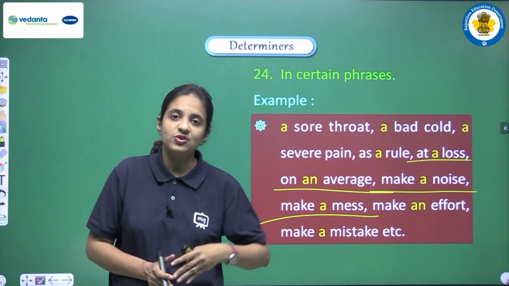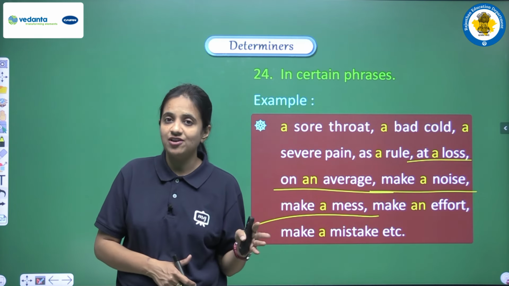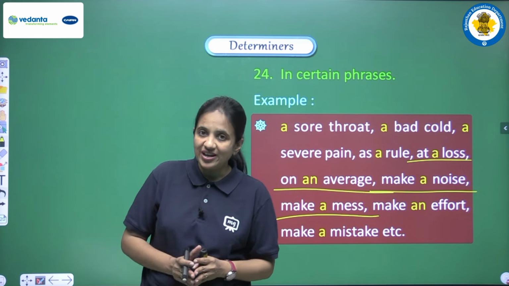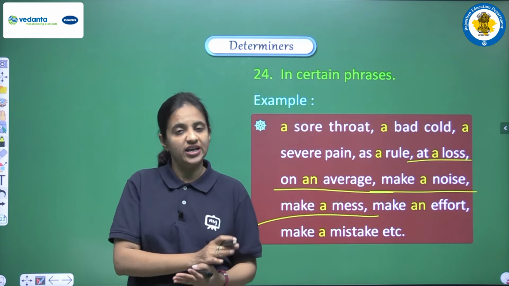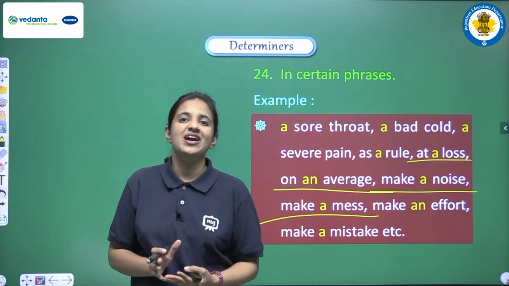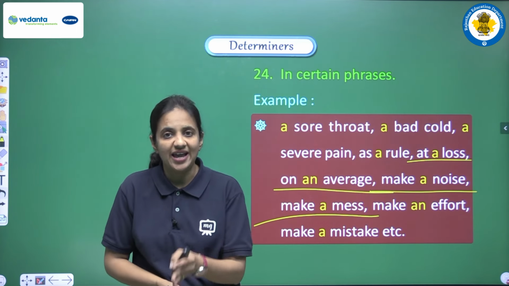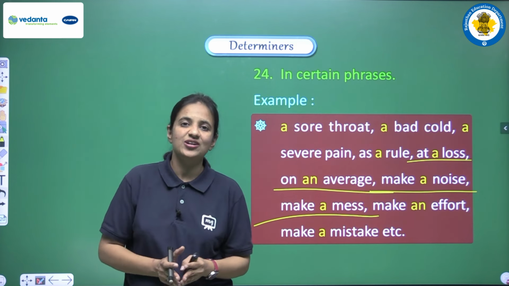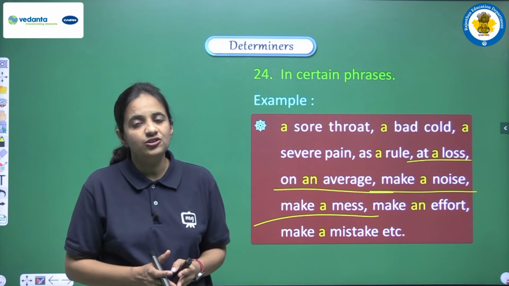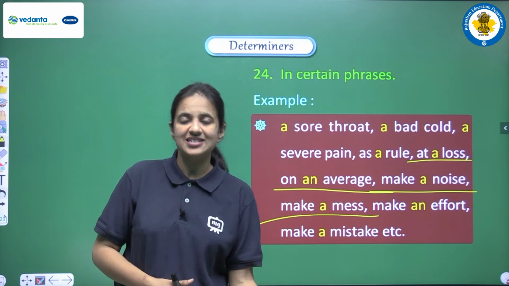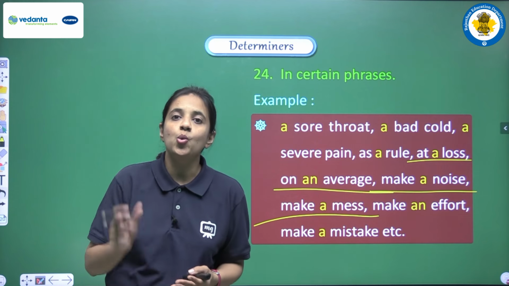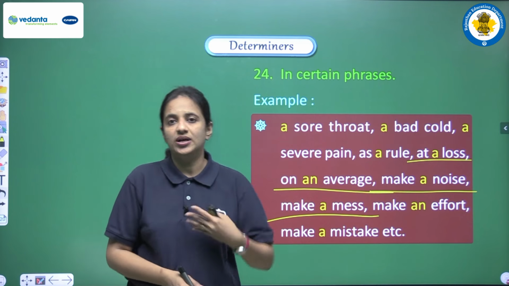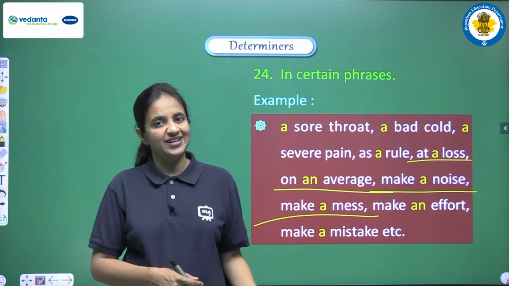You have to categorize between vowels and consonants. We have 5 vowels, a, e, i, o, u, and the rest of the alphabets are known as consonants. If we have a vowel sound, not a vowel alphabet, but a vowel sound, then we have to use an, and if we have a consonant sound, at that time we have to use a. These articles are known as indefinite articles because they do not indicate some particular thing or person, and they actually mean one. So generally they are used before a singular noun, because these two articles mean one. To represent a singular noun, these two articles are used.